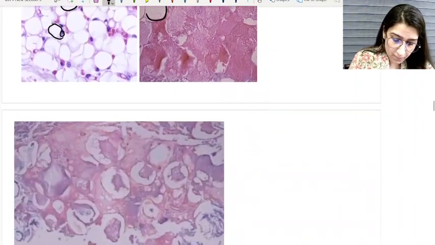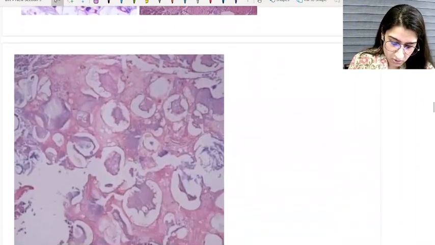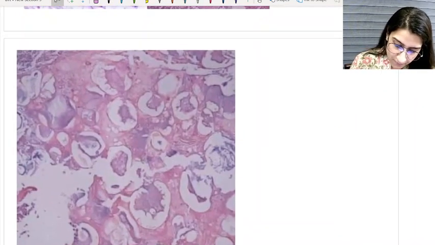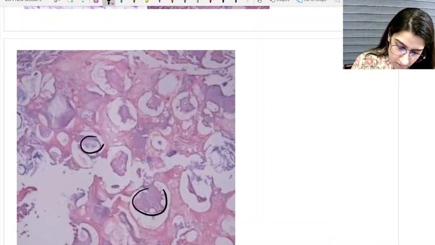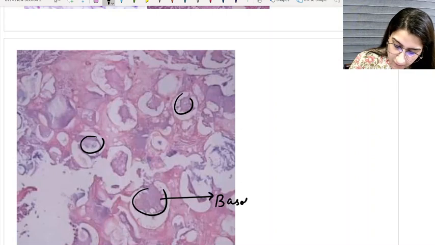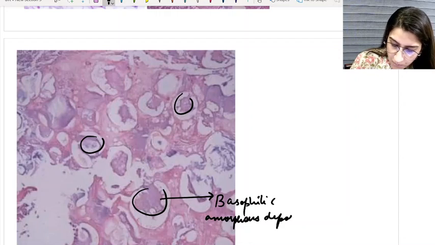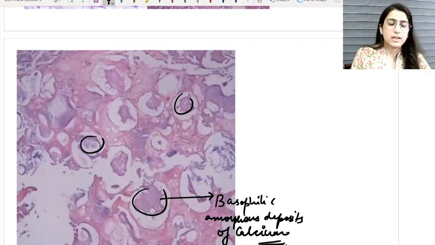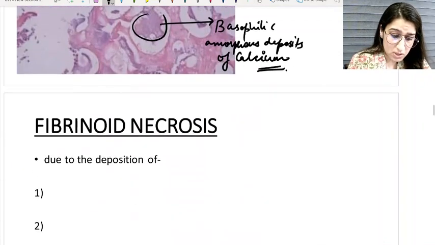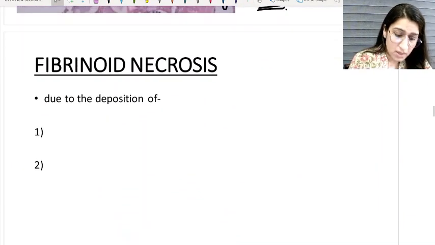You can better appreciate these amorphous deposits on this picture. Can you see this? What are these? These are the basophilic amorphous deposits of calcium. Okay, so this was all about fat necrosis. Now we move to